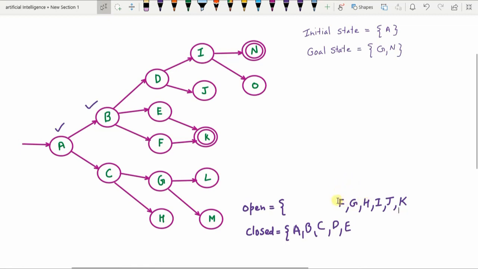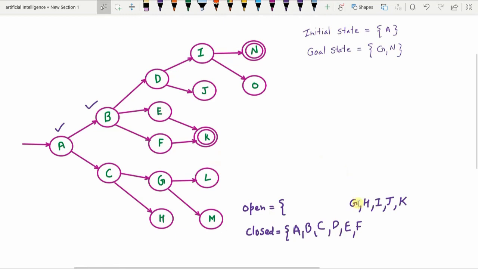Then the next node is F. So we check whether F is a goal node. F is not a goal node. We can expand it further. When we expand it, we realize that F also has a child node called K. So F has to be removed from the open list and added to the closed list, and K has to be appended to the open list. But since the open list already has this K, we don't have to add it again. So we simply proceed by removing F from the open list and adding F to the closed list.